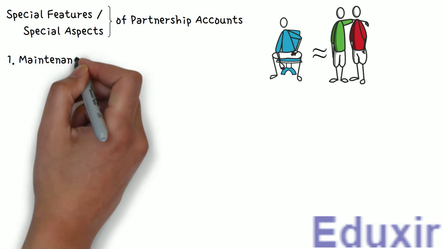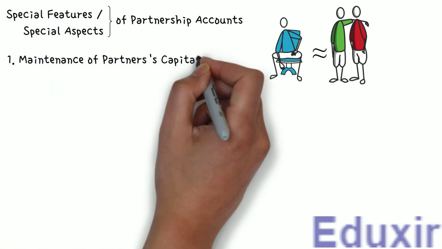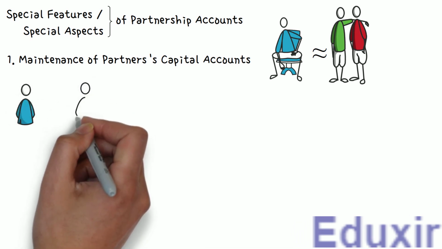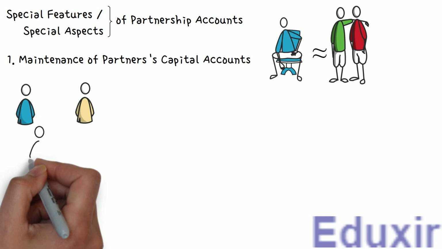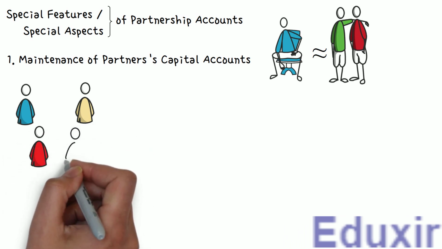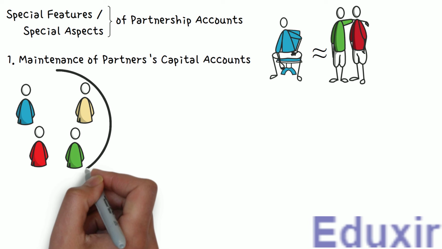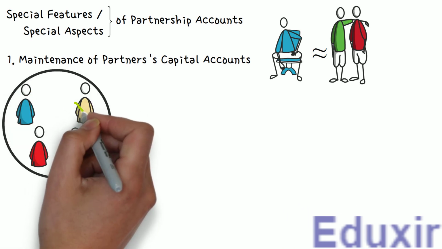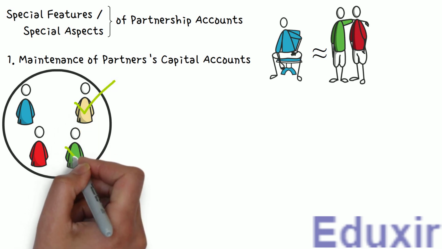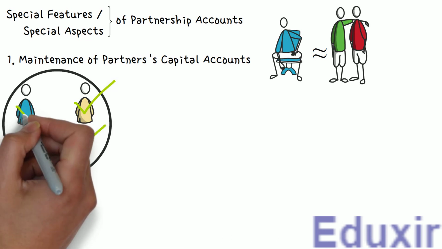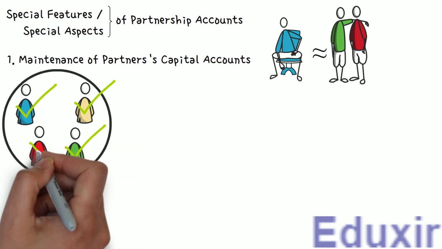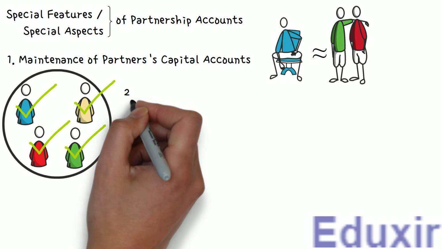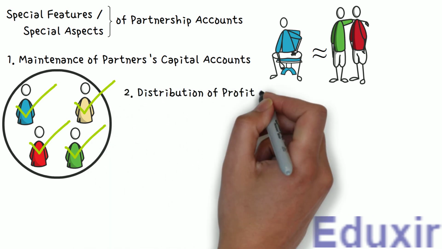1. Maintenance of partners' capital accounts. Note that in case of partnership firms, there will not be a single capital account. As there will be multiple partners, we need to maintain multiple capital accounts, one for each of the partners. So, if there are 4 partners, there should be a capital account for this partner, for this partner, for this partner, and for this partner. The next special aspect of partnership firm is the distribution of profit and loss among the partners.